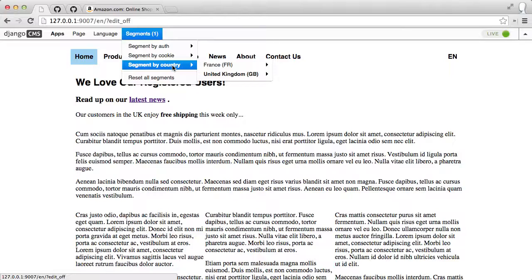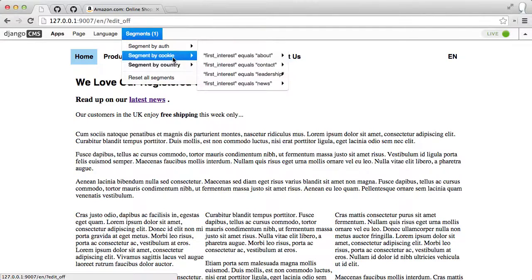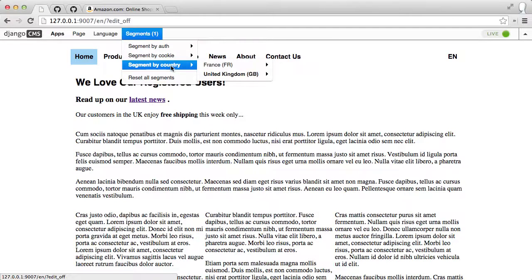You could say they're in this set of countries instead of a single one, or they have this cookie which has a variety of values, or maybe there's regex support or whatever, and you can create more complex rules that work together to define your segments a lot more meaningfully to the marketing department, rather than has a specific cookie or has a specific country.